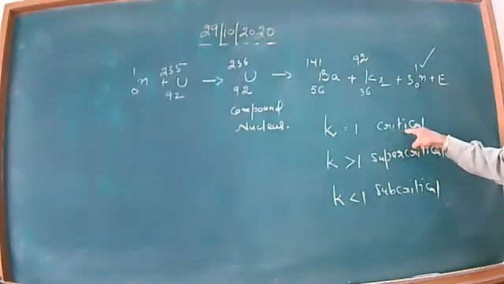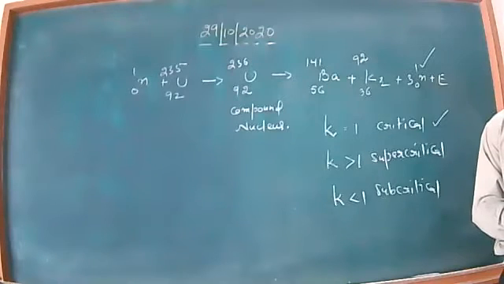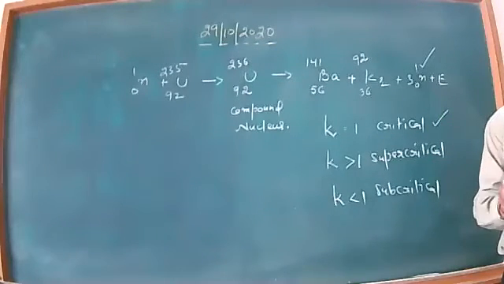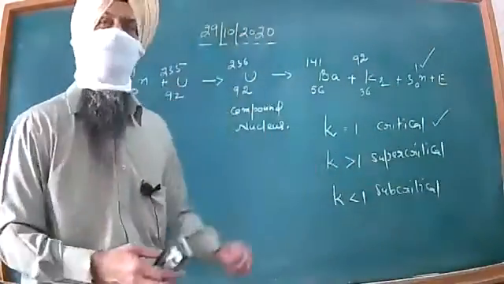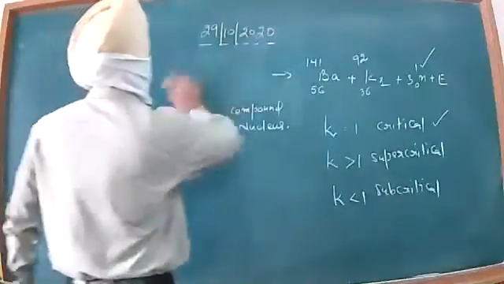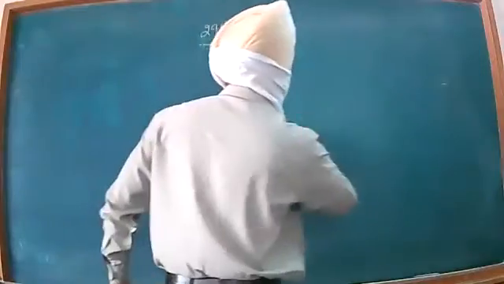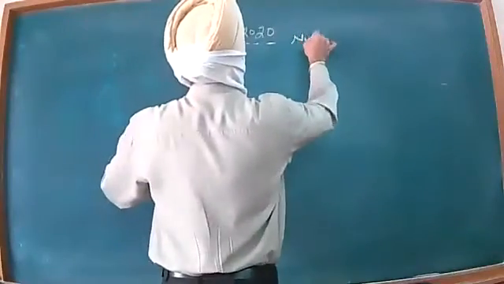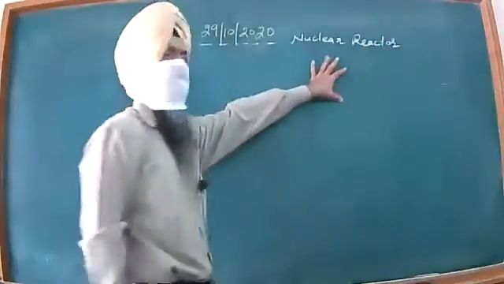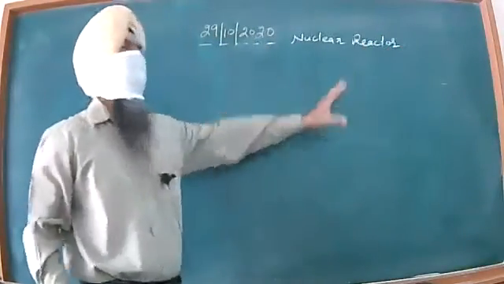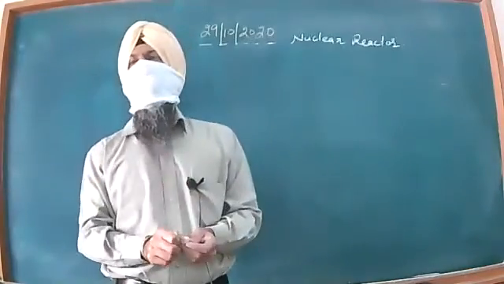And here, this is the important point about which we are now going to discuss. That is how our nuclear power plant or nuclear reactor works, what are the basic constituents with it, and how we can discuss this with it. So dear students, let me have the idea of a nuclear reactor. Let us discuss this. Nuclear reactor. Basically, a nuclear reactor is a sort of machine which converts nuclear energy into electrical energy.